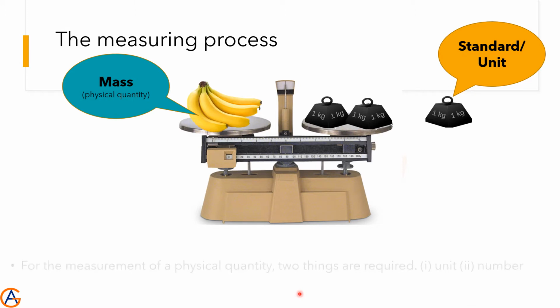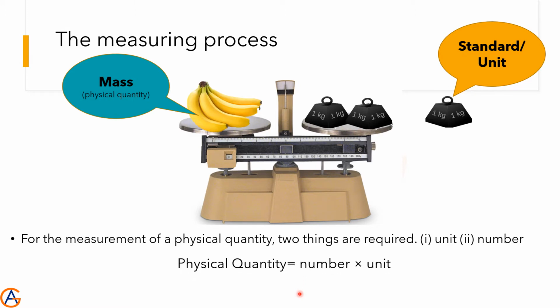So we write like this: the mass of the bananas is equal to 2 kilogram. It means the mass of the bananas is 2 times a kg. This is a kg, 1 kilogram. This is a standard used to measure the physical quantity, especially the mass.